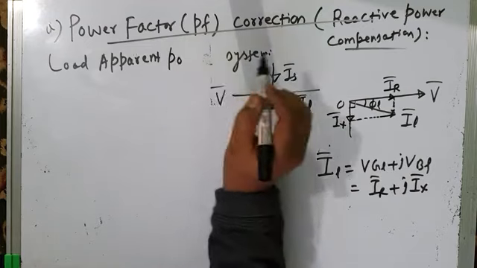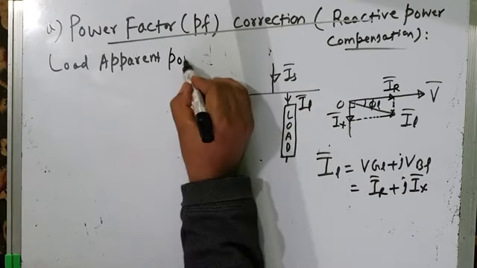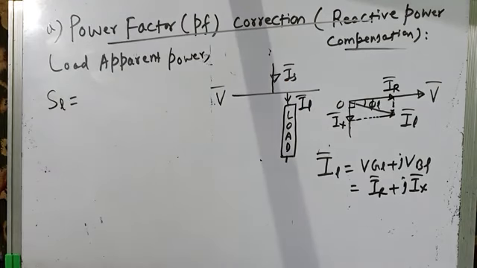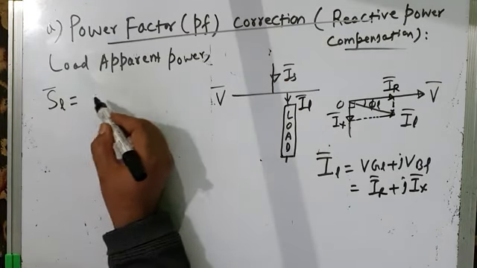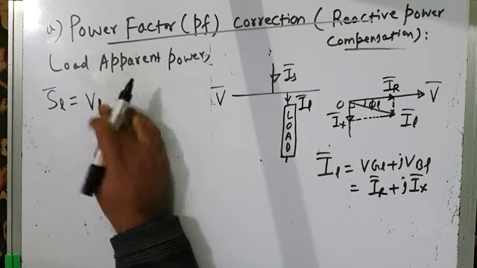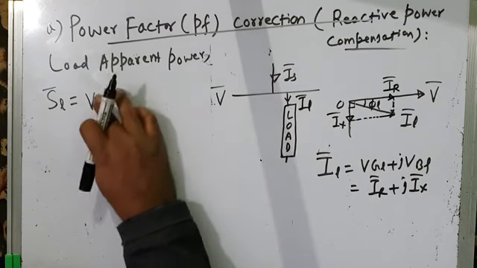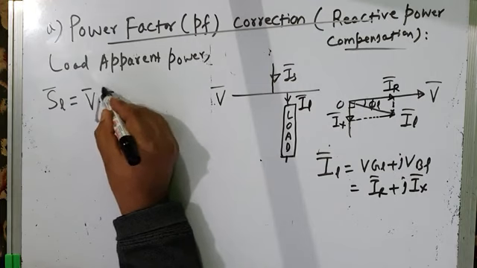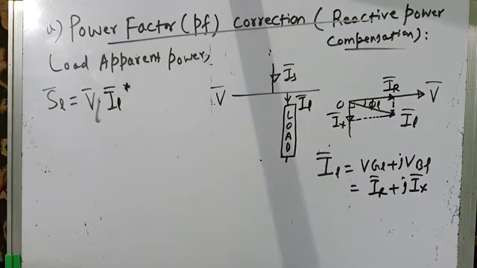That means how much power the load is drawing from the source. Let us call that SL. So load apparent power SL is, by definition, load voltage into the complex conjugate of current, V into IL star.